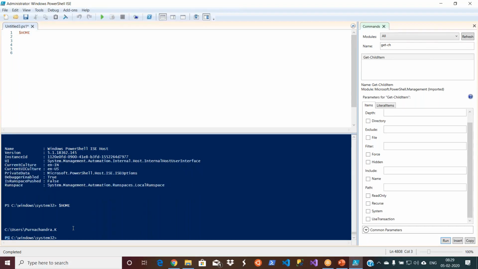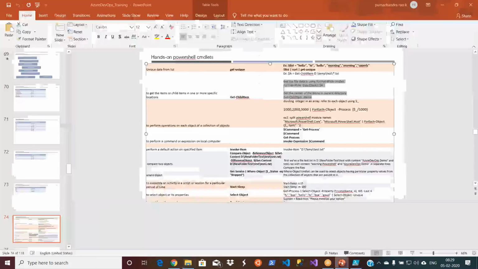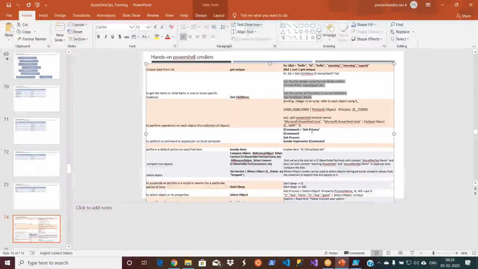I'm only giving attention to the output. Okay. So likewise, you can use many commandlets, and we already saw some, like get process, etc. And also you can do the looping of the content. Of course, I'll be explaining the loops in the upcoming slides. But you can do the loopings. Looping means we have a list of values. You can loop through the values and you can apply some operations. For that, you may use a for loop, etc. And you can do the same thing even using a commandlet as well.